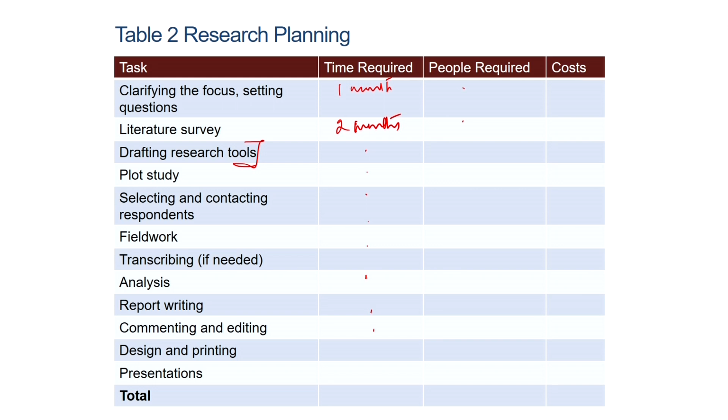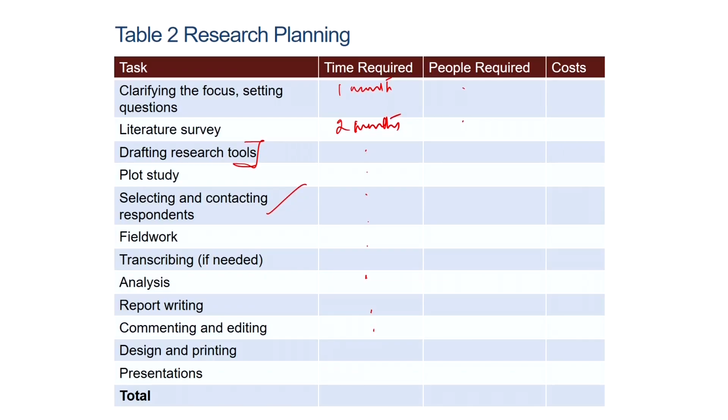Selecting and contacting respondents is another very important area. There can be various hurdles to overcome, usually in terms of persuading gatekeepers who are in control of people we want access to for getting information. For example, village leaders or various officials and functionaries within a locality whom we need to interview. We may not have access to them for various reasons, and that may take a lot of our time, and that needs to be integrated into the budget timeline that we want to make.